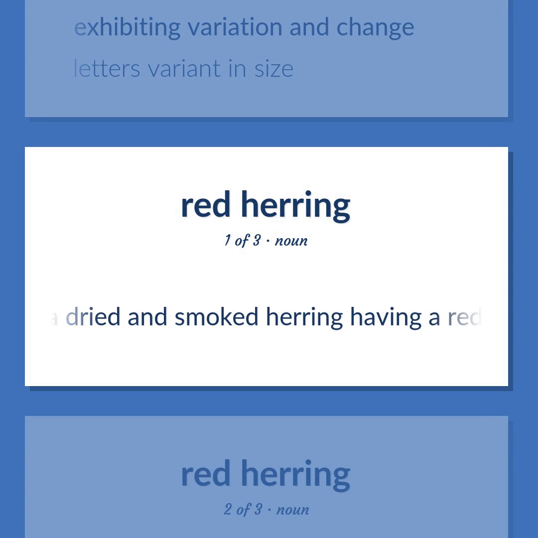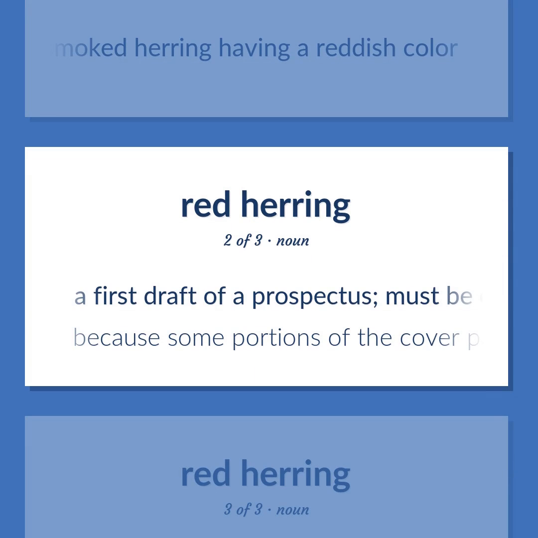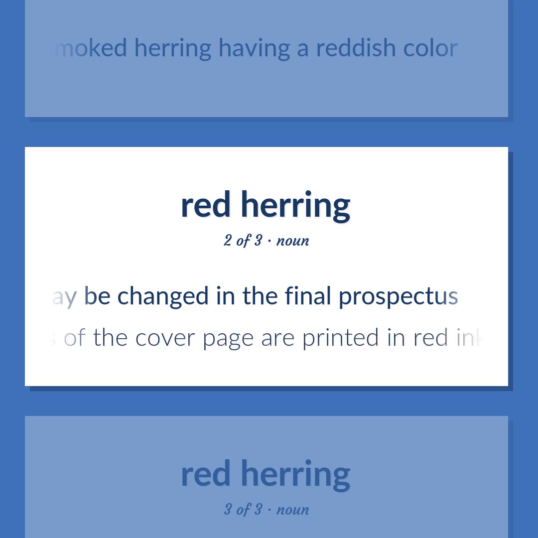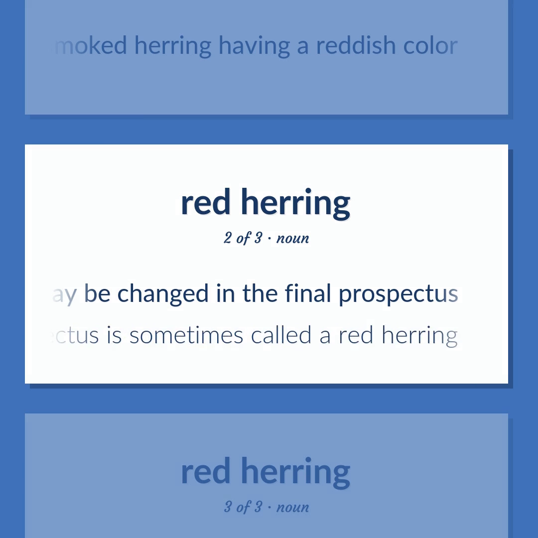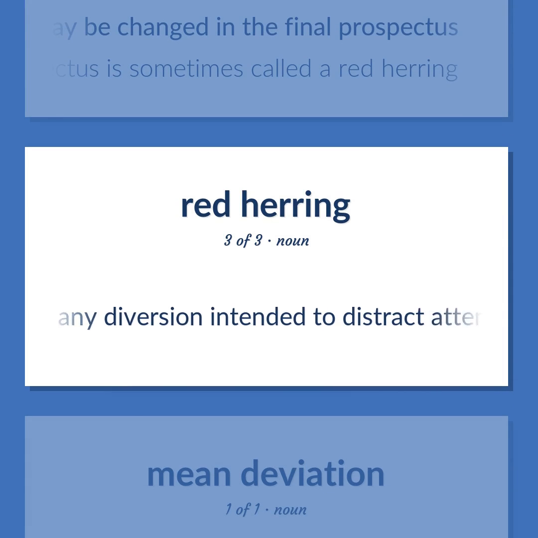A dried and smoked herring having a reddish color. A first draft of a prospectus must be clearly marked to indicate that parts may be changed in the final prospectus. Because some portions of the cover page are printed in red ink, a preliminary prospectus is sometimes called a red herring. Any diversion intended to distract attention from the main issue.